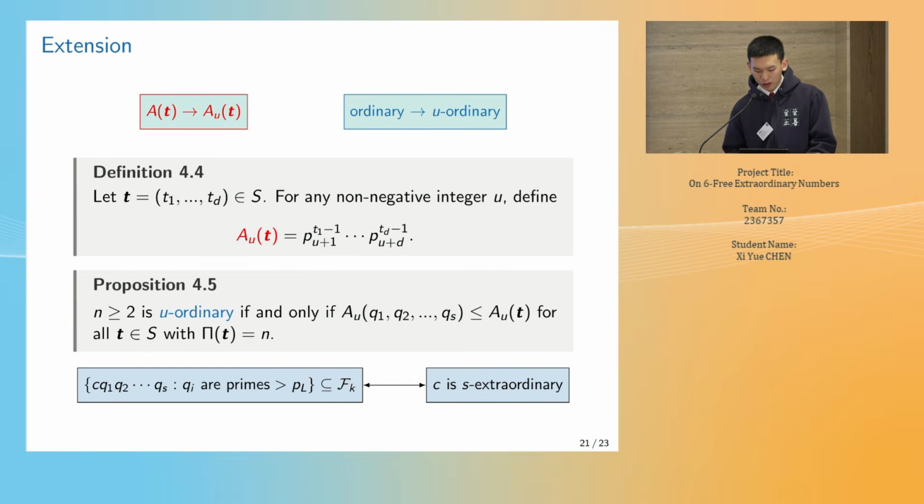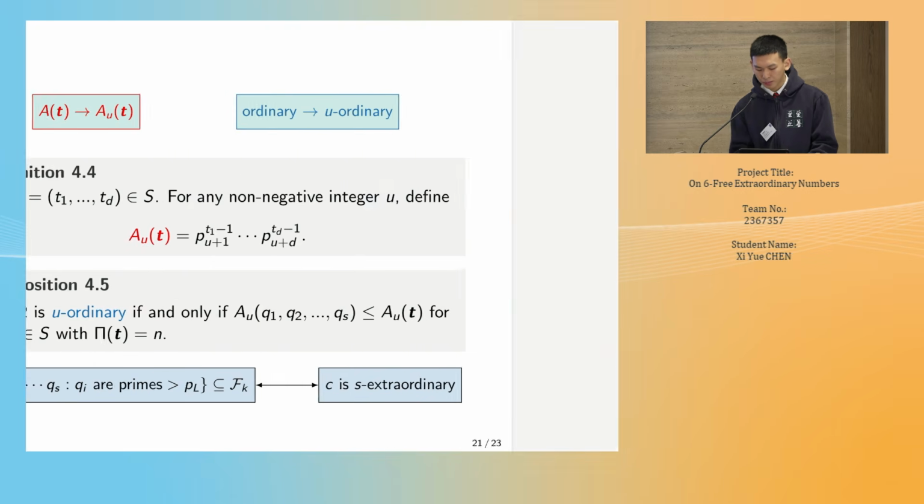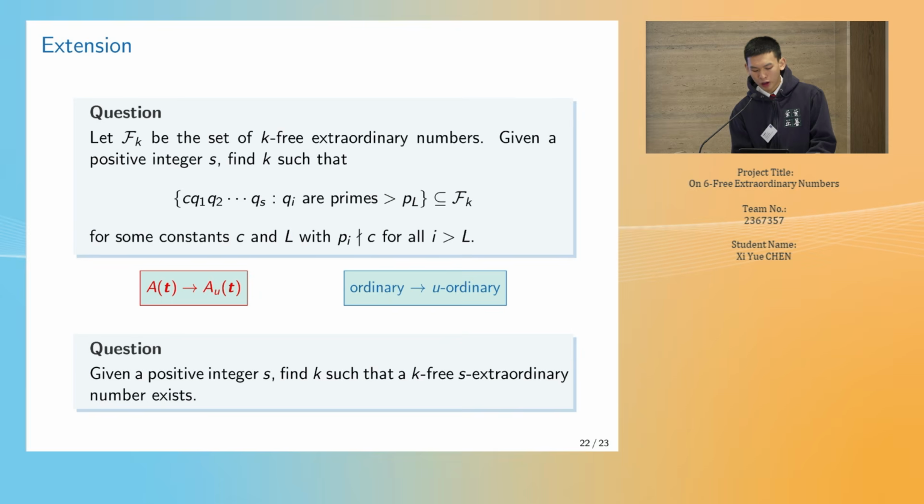Then, the question about how to find an infinite family generated by S primes is equivalent to asking how we can find S-extraordinary numbers. So the question can be reformulated using the new definition: given the positive integer S, how can we find K-free S-extraordinary numbers?